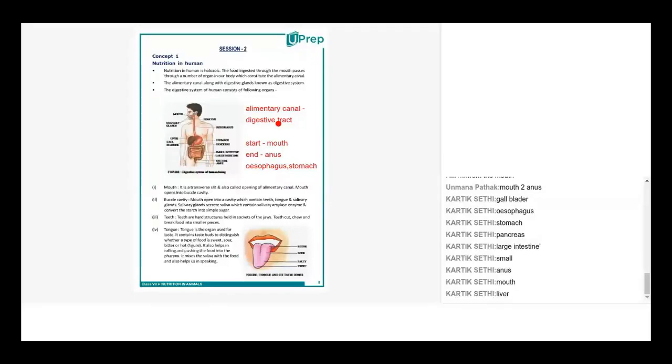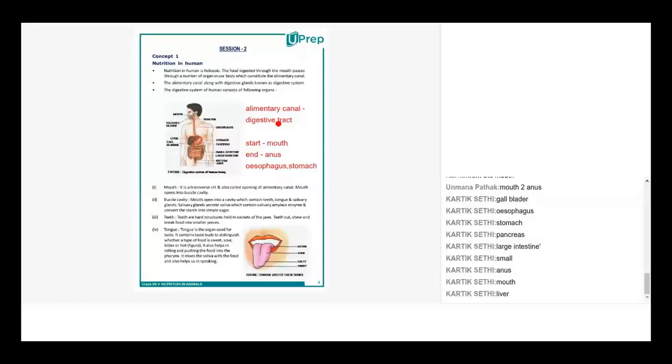In between, there are certain organs where food doesn't pass, but which help in digestion. What are these? Digestive glands. Right. What are these digestive glands?